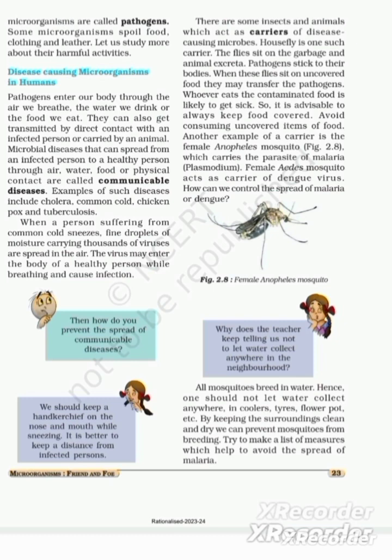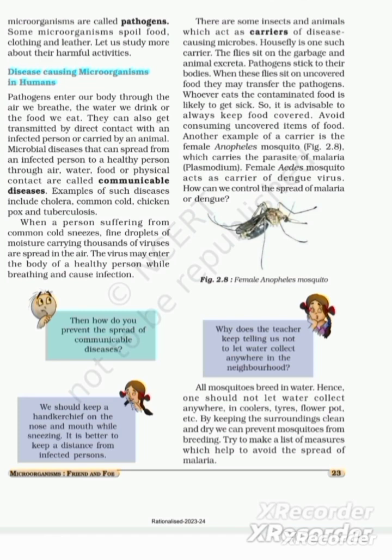You see, Bujo is asking Paheli, then how do you prevent the spread of communicable diseases? That is, the diseases which are spread by means of contact, air, water, food. We should keep a handkerchief on the nose and mouth while sneezing. It is better to maintain a distance from infected persons. That's a good prevention, Paheli.